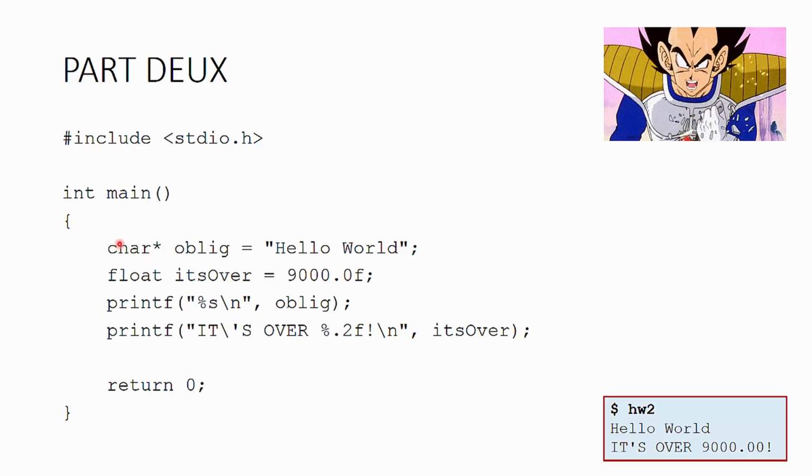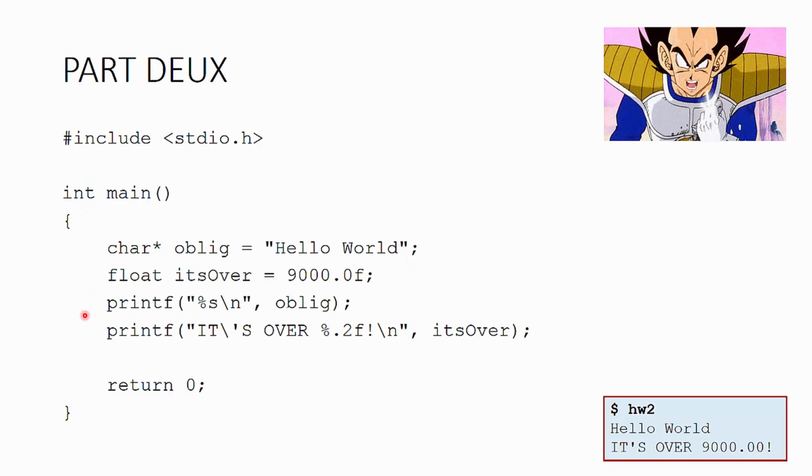This particular pointer is pointing to a character. So this variable is of type char, a character, and this one is a pointer, and we only know that because of the asterisk there. And the name of this variable is oblig. So the obligatory hello world here with our it's over 9,000 value, we can then print these all out.